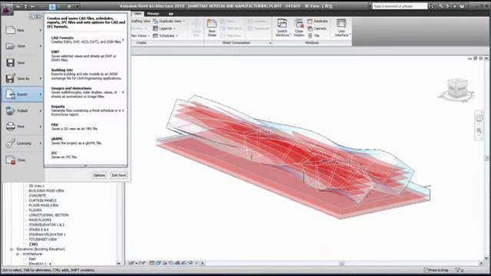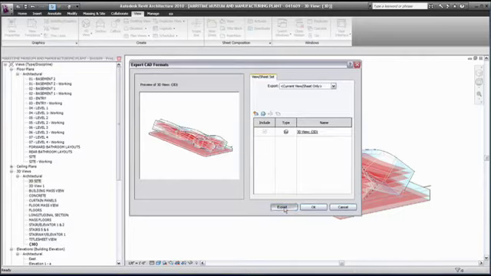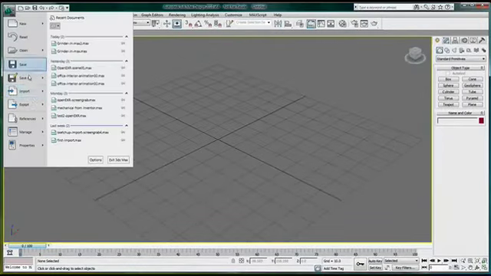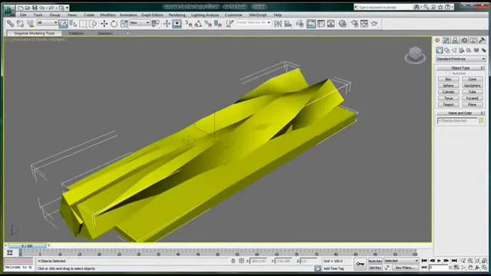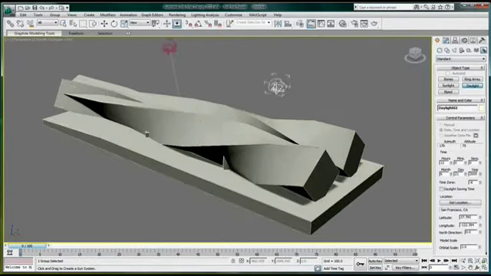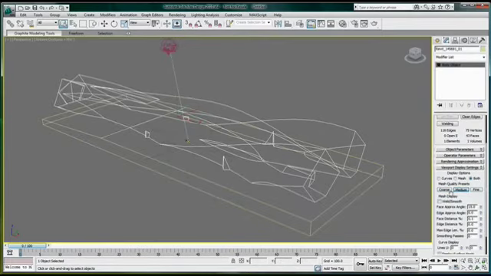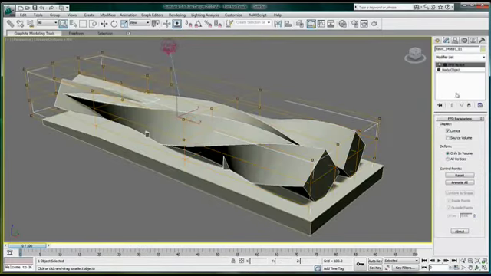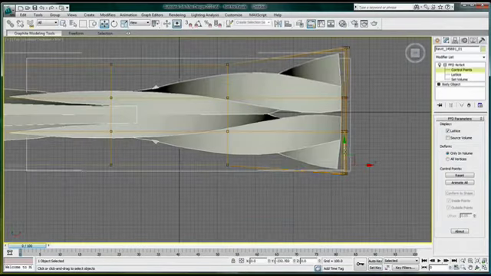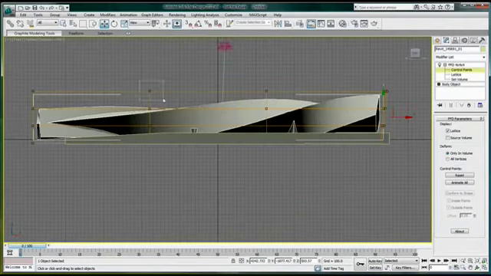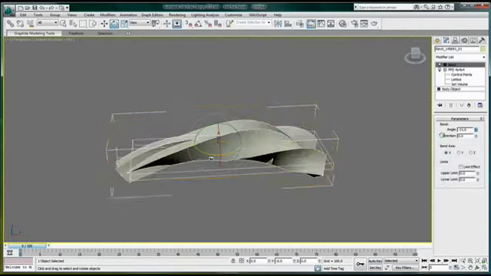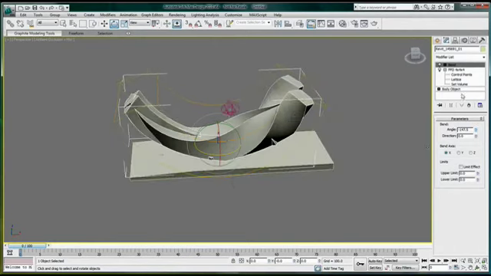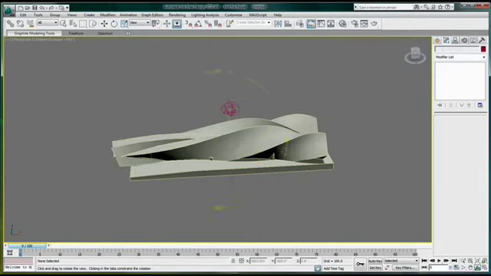In the same state of mind, it is also possible to export a mass model created in Revit over to 3ds Max Design using the SAT format. Because Revit is a solid modeler, you will keep the information while importing in 3ds Max. This shape came in clean in 3ds Max Design and comes as a body object. So that means that I still have the option to further deform this object with 3ds Max deformers such as FFD box. The freeform modifier can modify the body object without requiring a polygonal tessellation, so it's keeping the curved data from Revit in its native form.